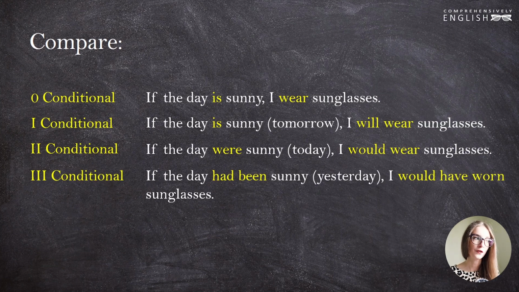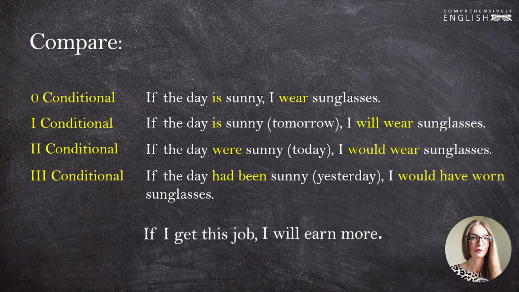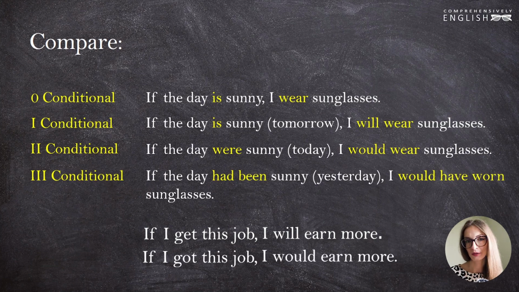Often, the choice between the first and the second conditional depends on the speaker's attitude to life. For example, I can say, if I get this job, I will earn more. Or I can say, if I got that job, I would earn more. My interview may still be tomorrow, but if I'm an optimist, I will say, if I get this job, I will. If I'm a pessimist, or if I don't believe that I'm a suitable candidate, right from the start, I will speak about this situation in the subjunctive mood, as about something that cannot take place.